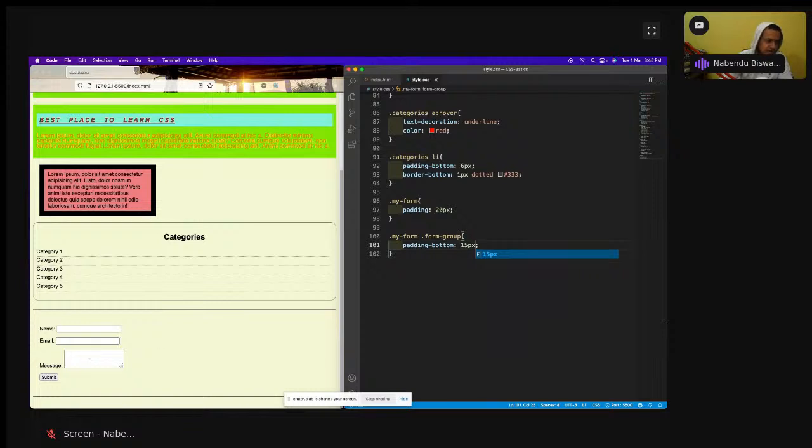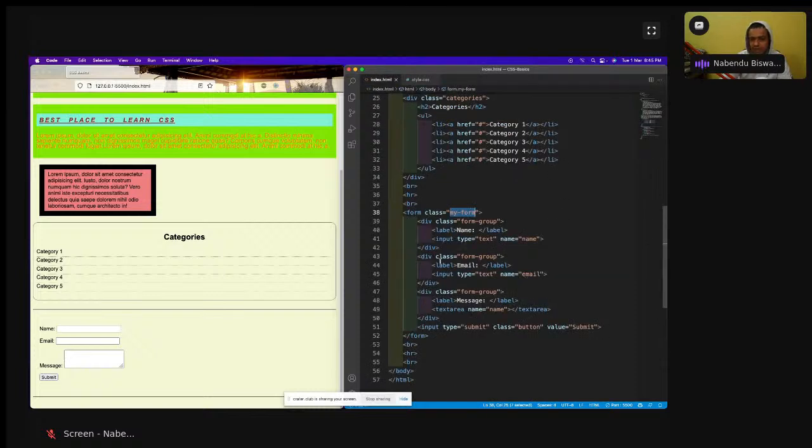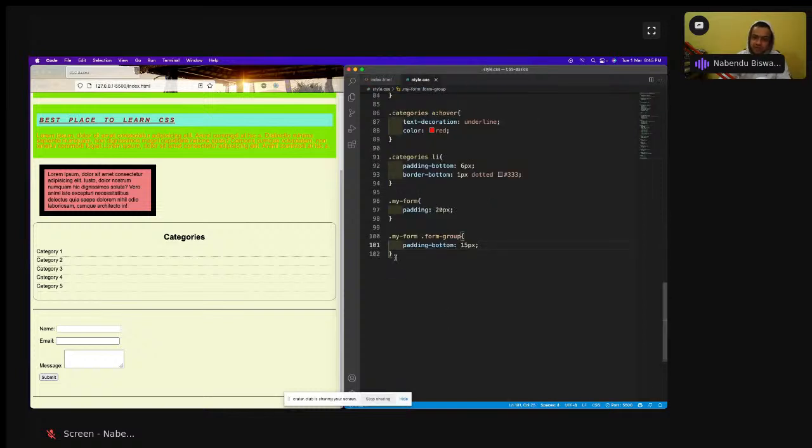Now what I want here, I want these labels to come in their own line. So like this name should come into own line, email should come into own line, message should come in own line, but it is not coming. Why is it not coming? Because they are inline elements. I want them to become a block level element. So to make an inline element a block level element, how can I do that? Either I can wrap it with a div, or I can do it in a BR, or there is a better way in CSS. I will follow that better way in CSS.